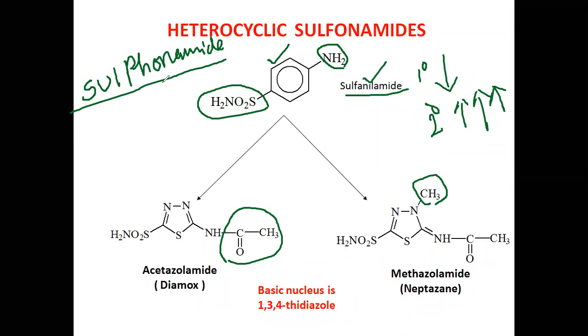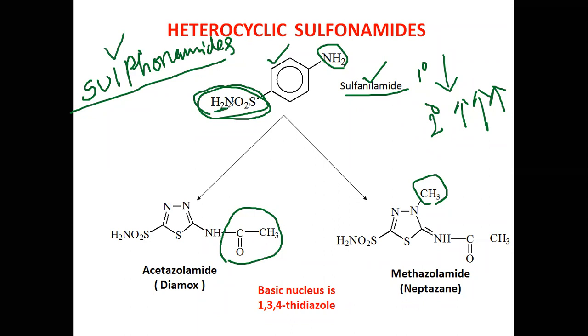So among sulfonamides, only sulfanilamide has a diuretic effect, not all the drugs. Why? Because in sulfanilamide there is no substitution on the SO2 NH2 group. All other sulfonamides have substitution on this nitrogen.